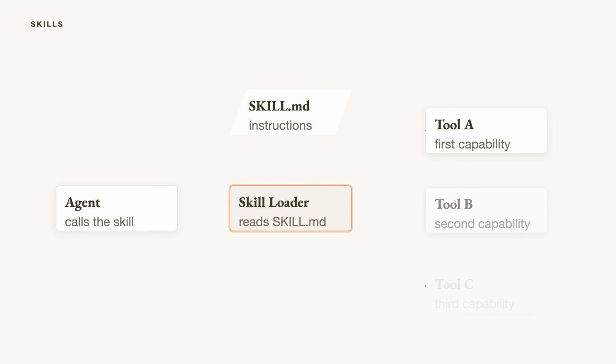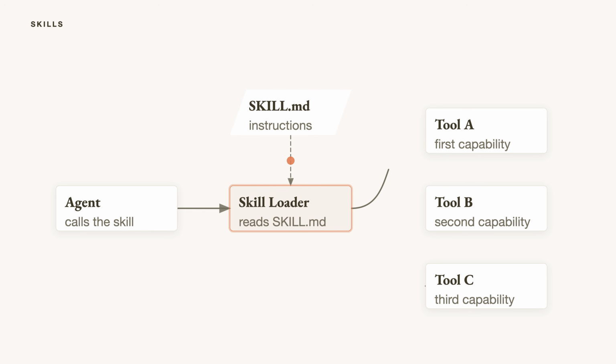Skills: an agent with tools but no dispatcher makes every routing decision from scratch. A skill is a SKILL.md, a folder of instructions the agent reads before touching a tool. The loader reads the instructions, the agent routes to the right tool. The skill is the cached judgment call.